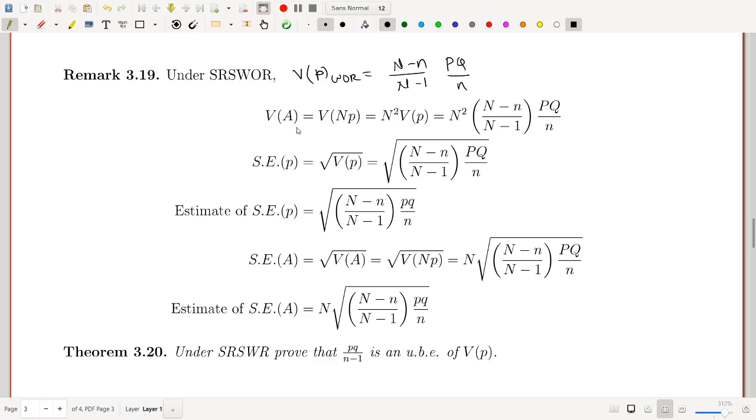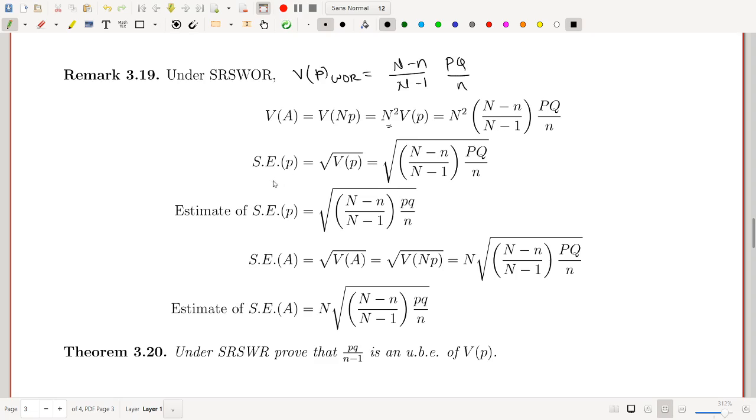A is actually N into P, so this is the variance of NP. N is constant, so it becomes N square into the variance of P. The variance of P is this one, put it here. So this will be N square into capital N minus small n upon capital N minus 1, PQ upon small n.